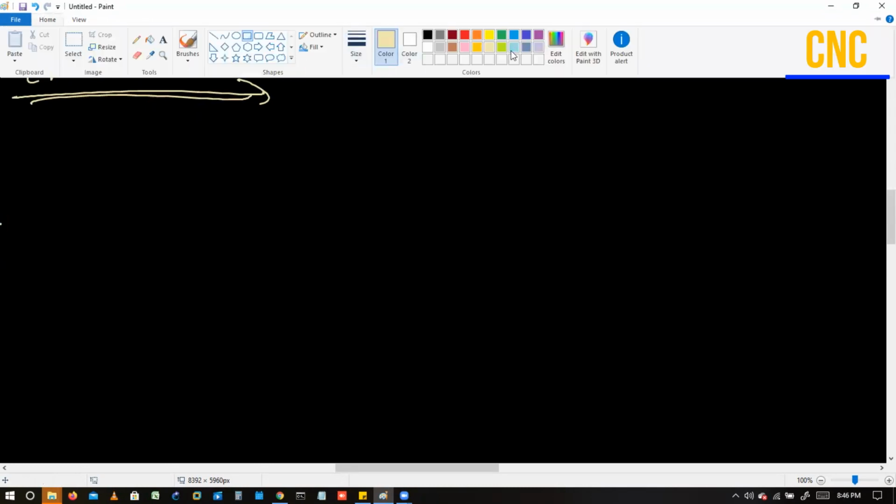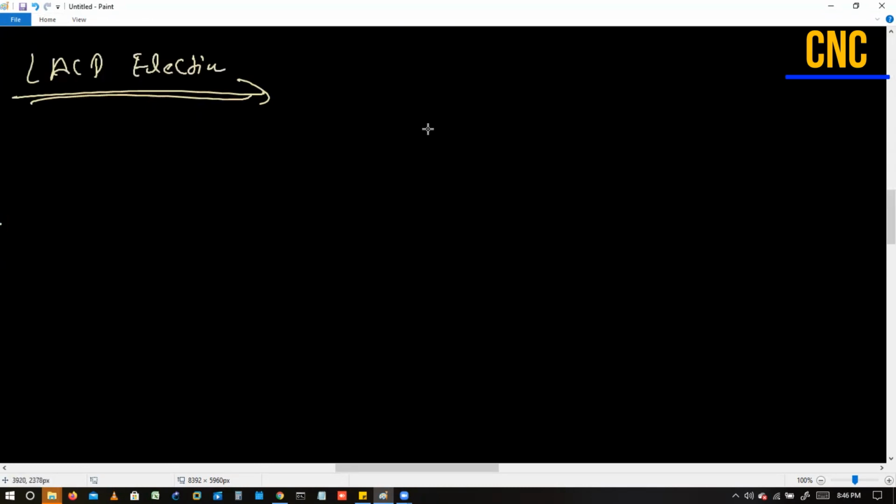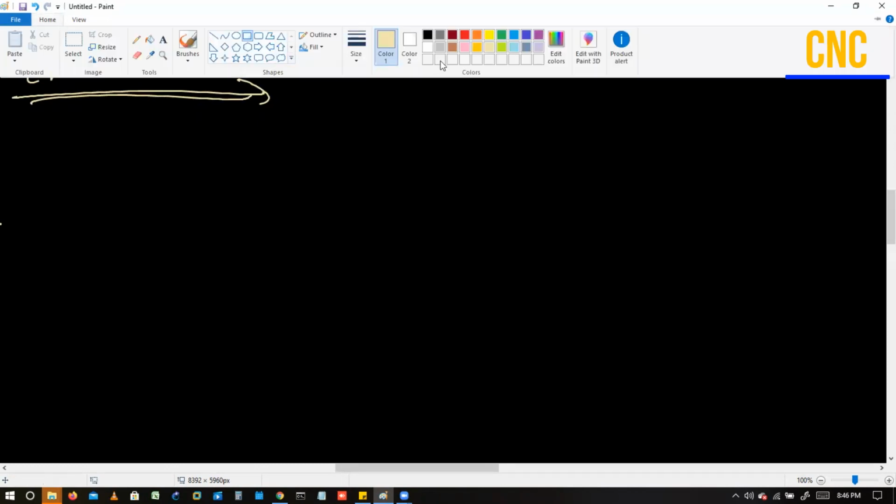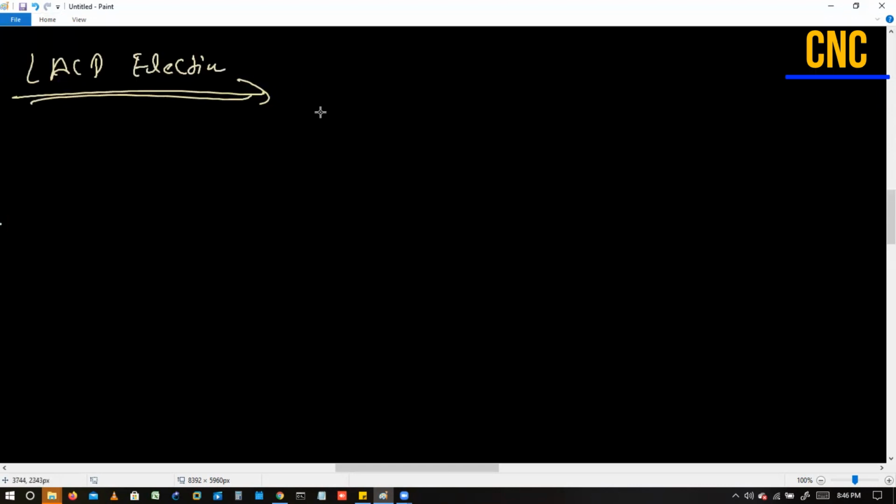Guys, anyone any doubt till this point before starting LACP election? Abdul, Ashish, Bala. Yes, Neeraj. Suppose if we set one switch as PAgP and one switch as LACP, will the port go into error disabled state or something? Not error disable, but at that time they will not be able to form the EtherChannel.